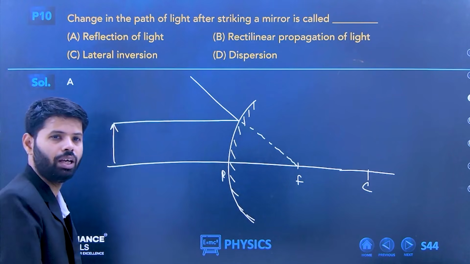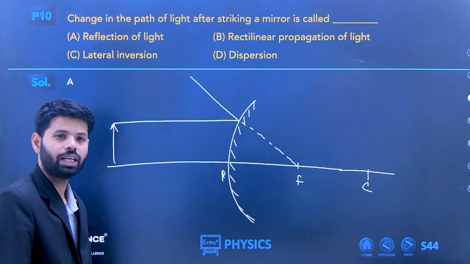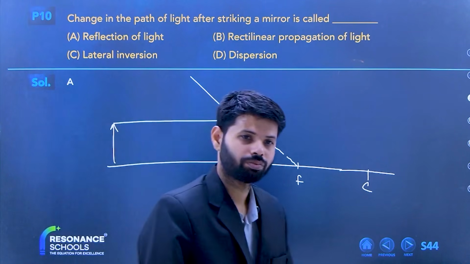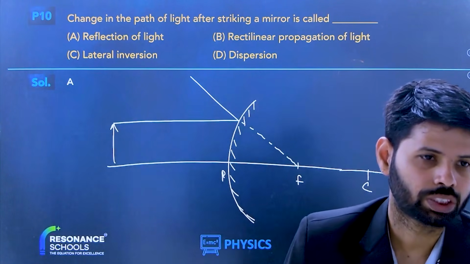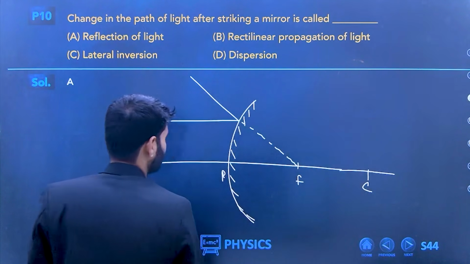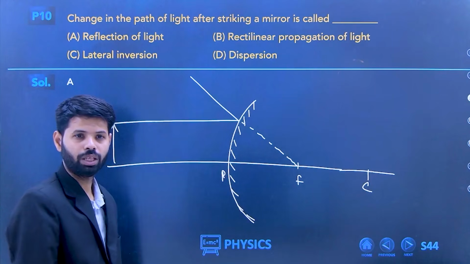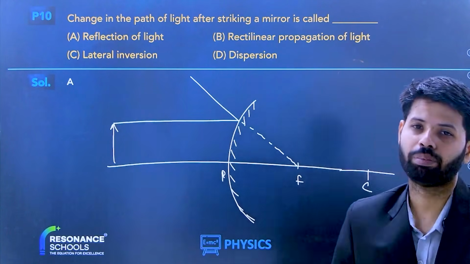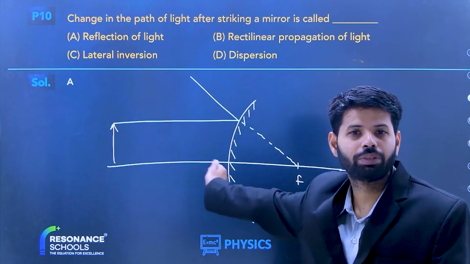Right? It will appear. Sir, I have a doubt. Welcome, debater. Tell me, what is your doubt? Magnified, erect, virtual. Yes, but it depends on the position of the object, beta. Sometimes it is small also.